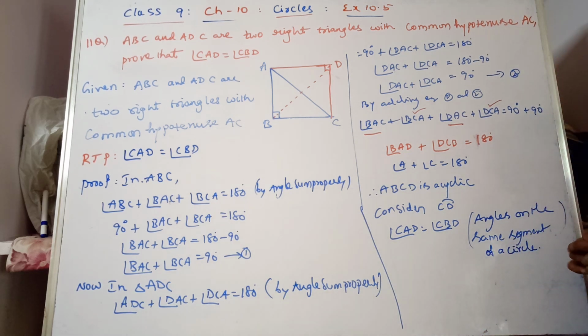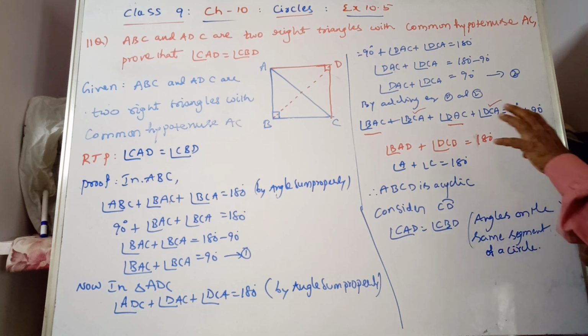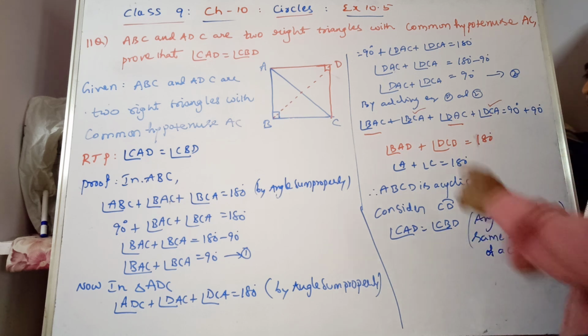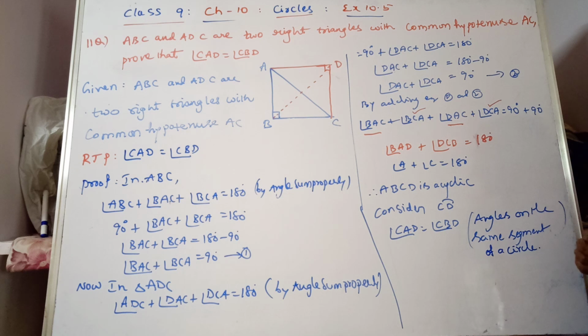Is it clear, students? First we are proving it is cyclic. Once it is cyclic, we can say that angles on the same segment of a circle are equal. Clear?